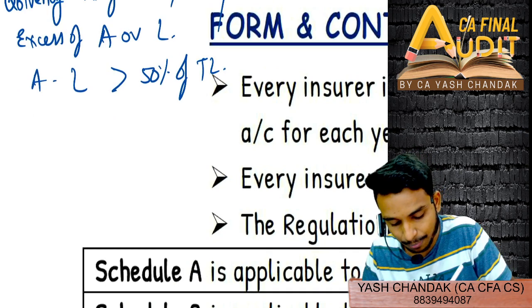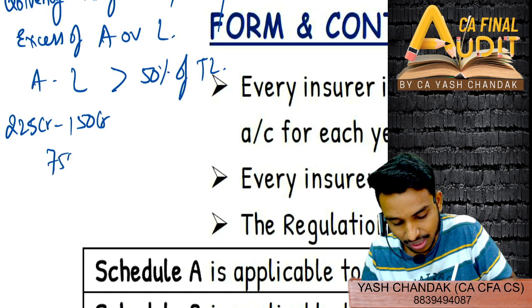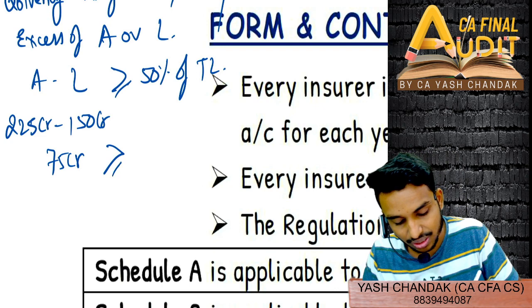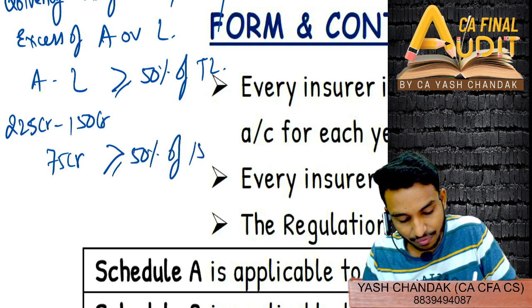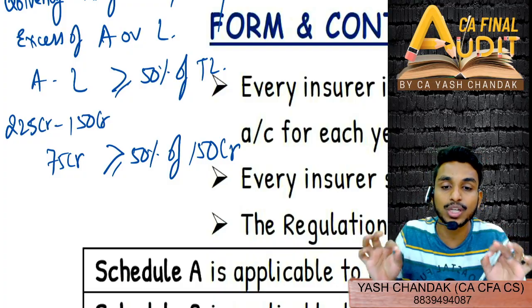So here in this case, अपना कितना आ रहा है? 225 CR minus 150 CR, कितना आ रहा है? 75 CR, is greater than or equal to, that means at least 50% होना चाहिए, is greater than 50% of 150 CR. So आ रहा है ना, अपना solvency margin is being met. Solvency margin 50% होनी चाहिए.